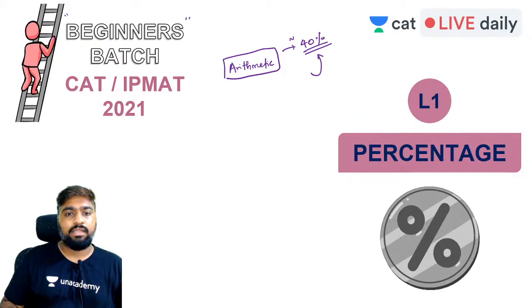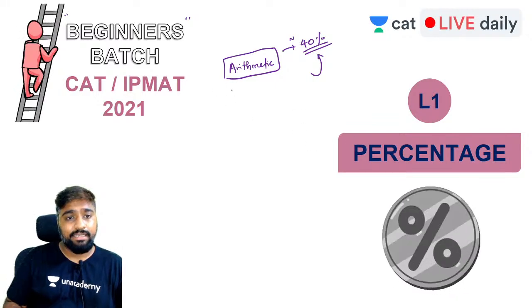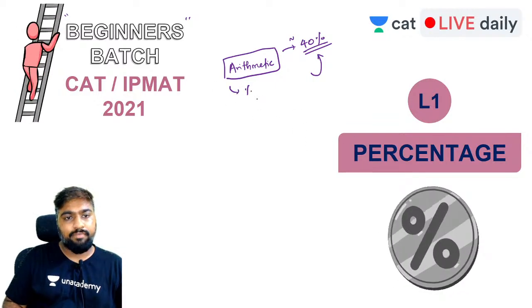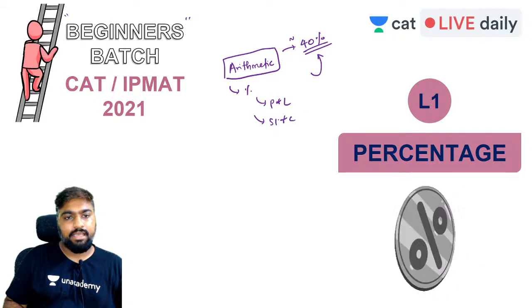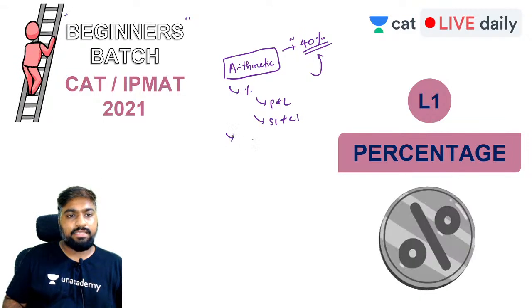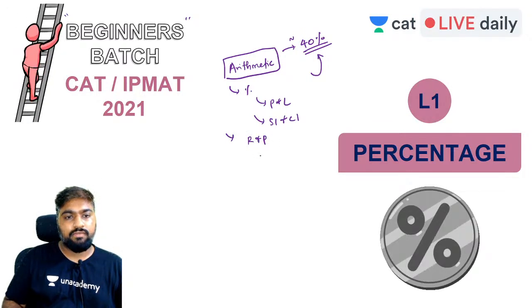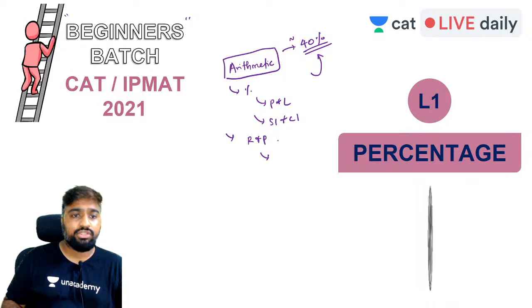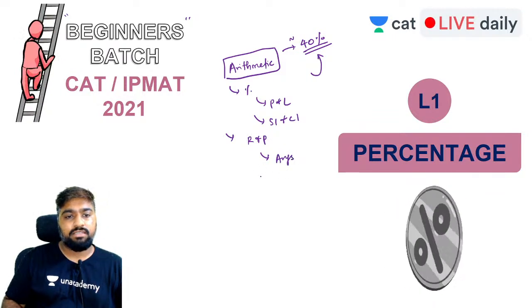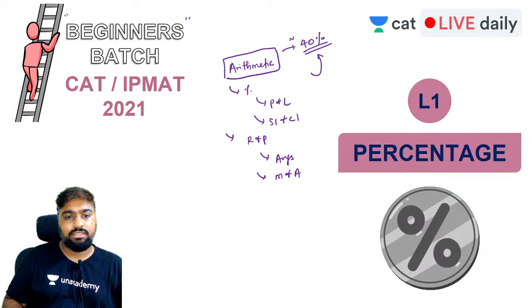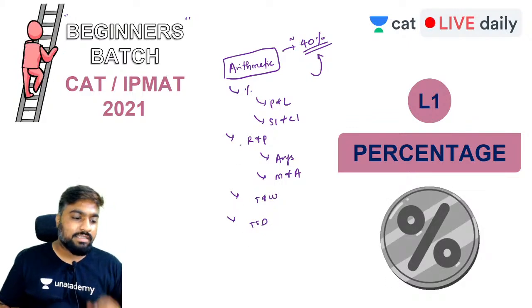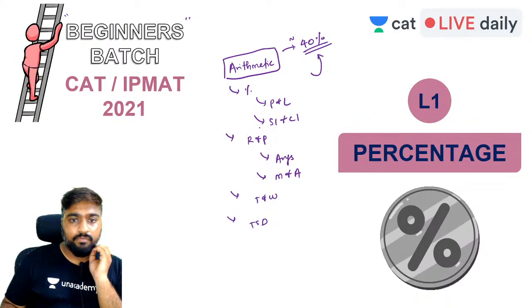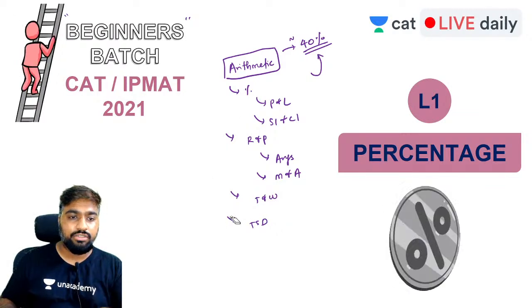Under arithmetic you have percentage and topics related to percentage: percentage, profit and loss, SI and CI. Then based on ratios and proportions, we have ratio and proportion, averages, and mixtures and alligations. Then you have time and work and time, speed, distance. This is what is covered under arithmetic. We will be starting with percentage today.